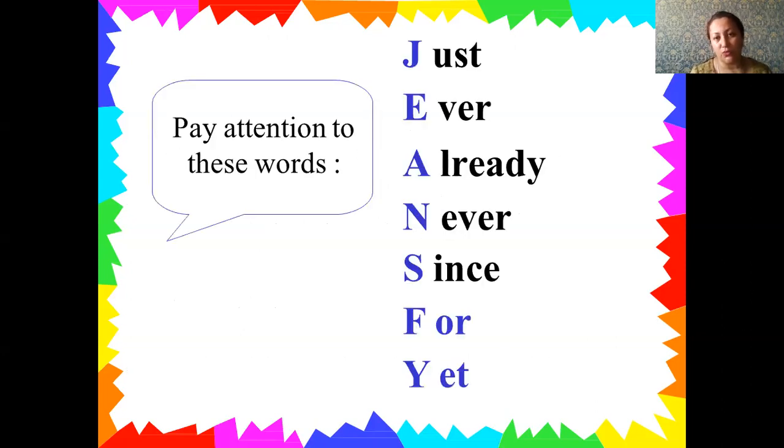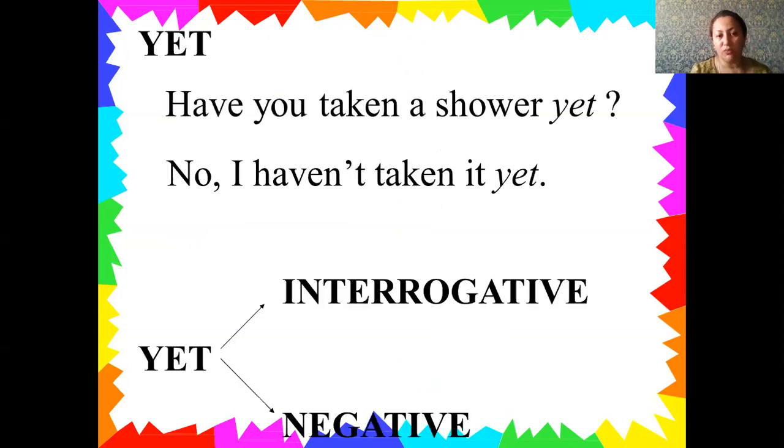Pay attention to these words. We have just, ever, already, never, since, for, yet. All of them are the signals of the present perfect. Mostly we can use them when we want to make some sentences with present perfect. And turn by turn, I want to explain what each of the signals means.